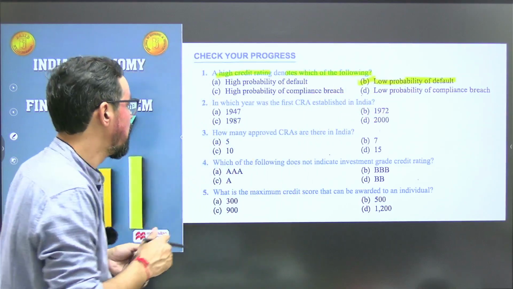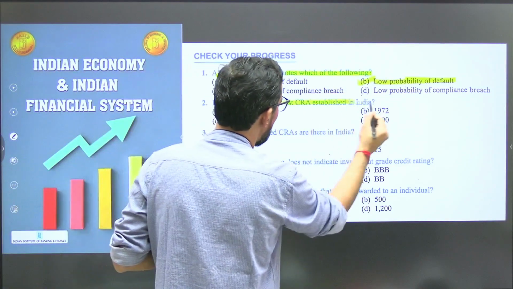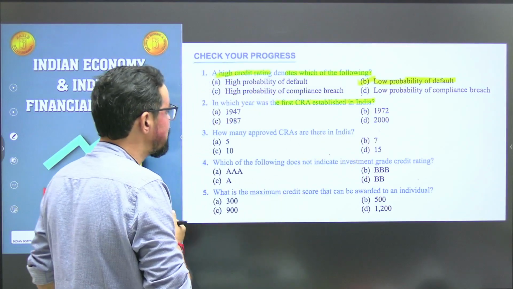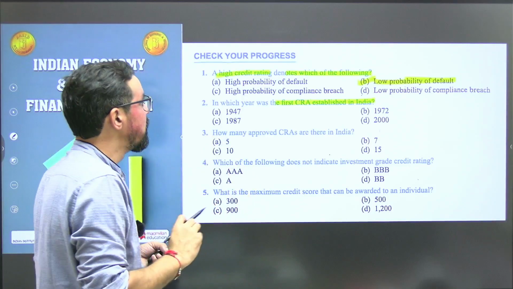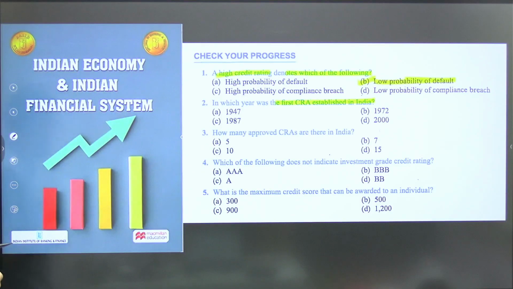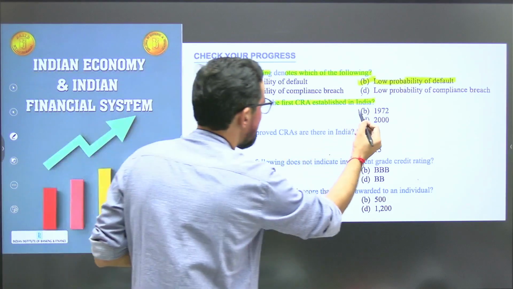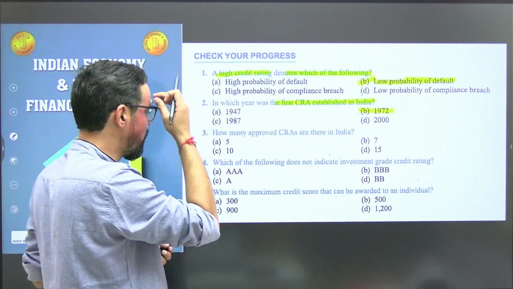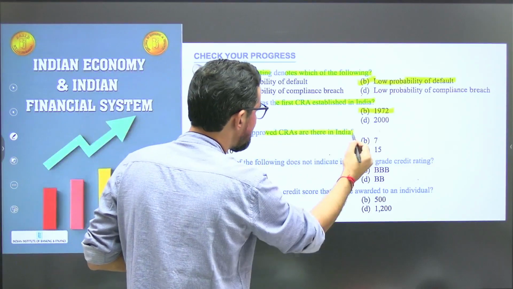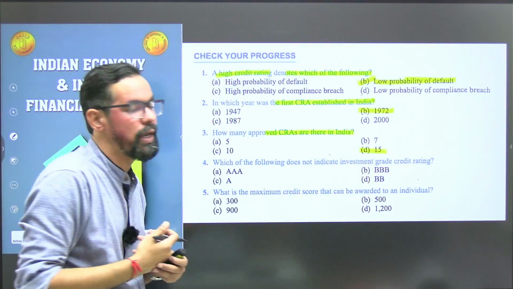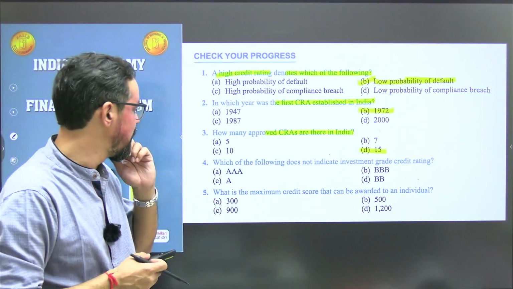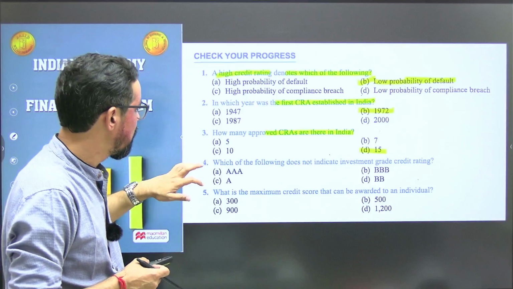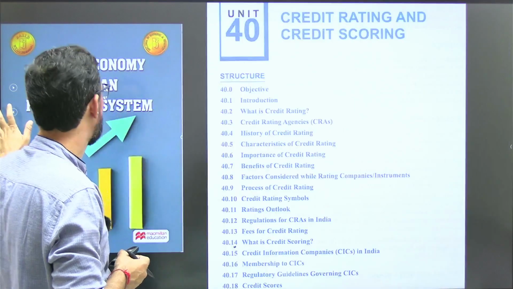Next one, in which year were credit rating agencies established in India? It is 1972, I guess, so you can cross-check this one. How many approved CRAs are there in India? As of now, we have 15 credit rating agencies in India which are approved. Okay, just a minute.